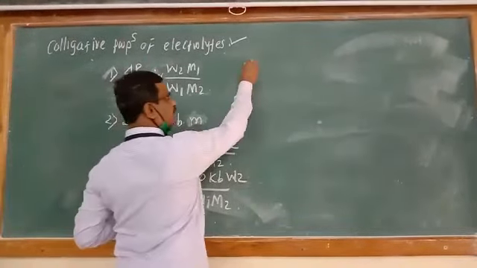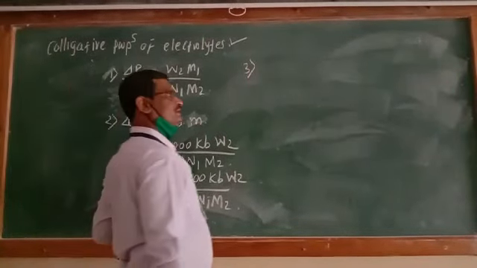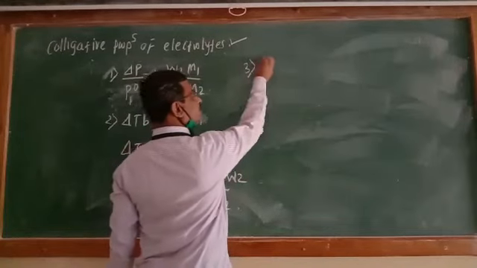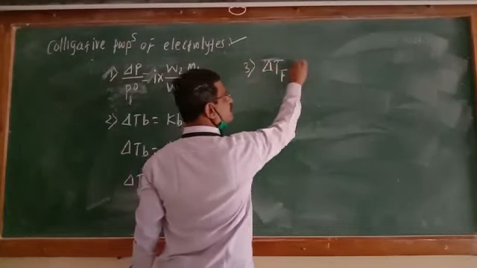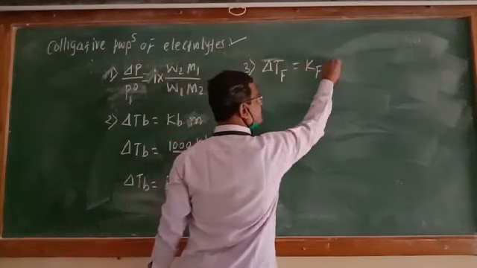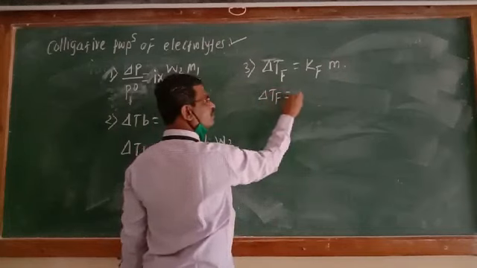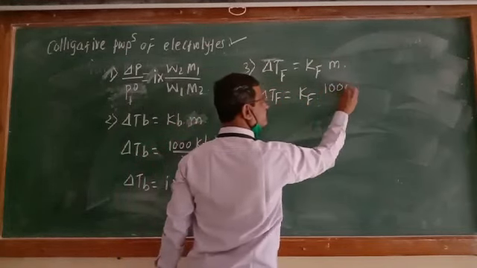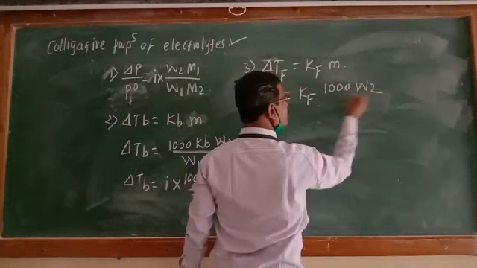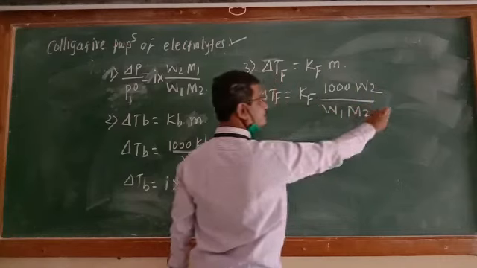Now the third colligative property, depression of freezing point. For that we have studied this equation, delta TF is equal to Kf into m. Therefore, delta TF will be equal to 1000 Kf W2 divided by W1 M2.